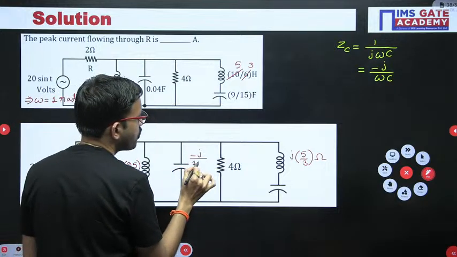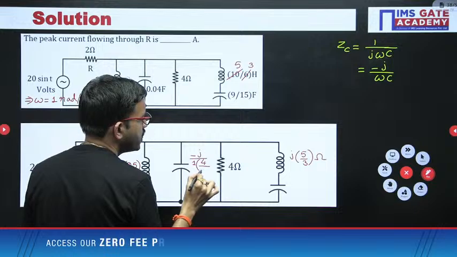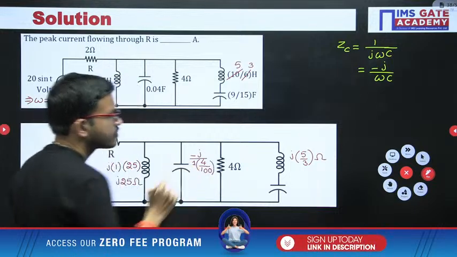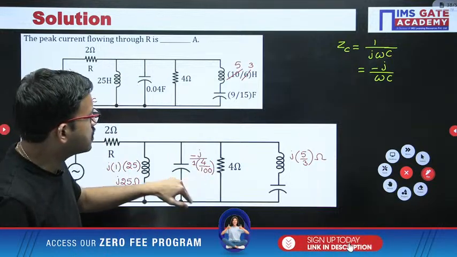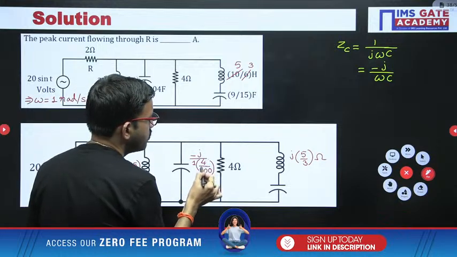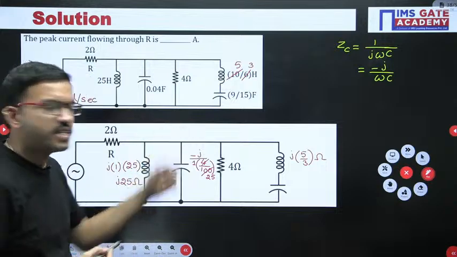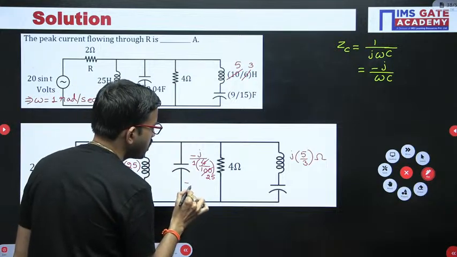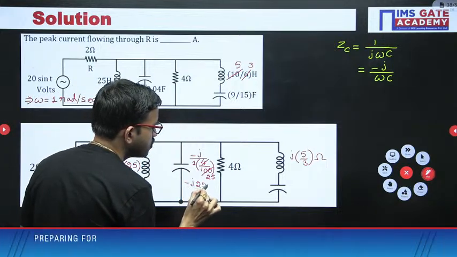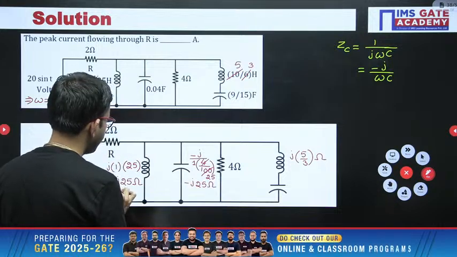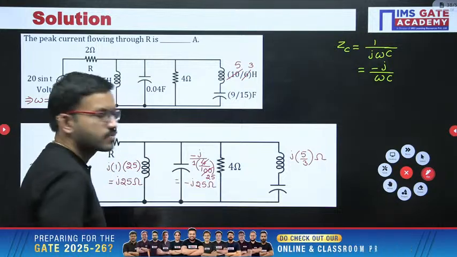The c value is 0.04. For the timing I am writing it as 4 by 100. That means 25 will go into the numerator. So from here you are getting minus j25 ohm.